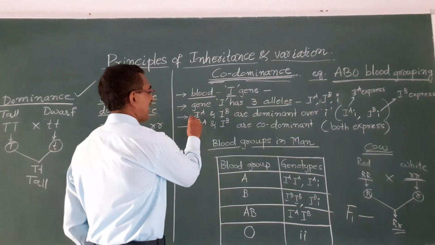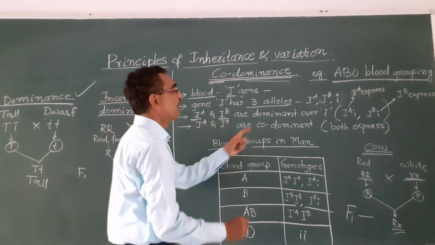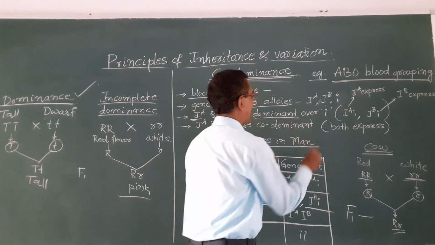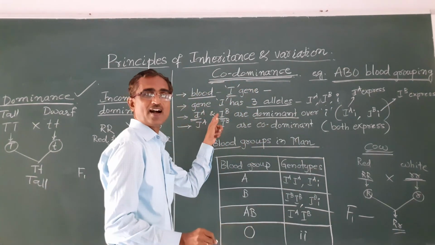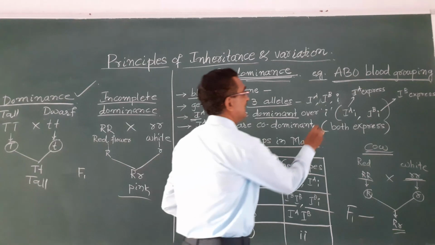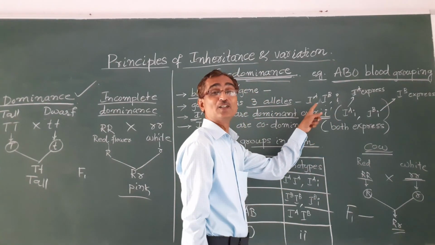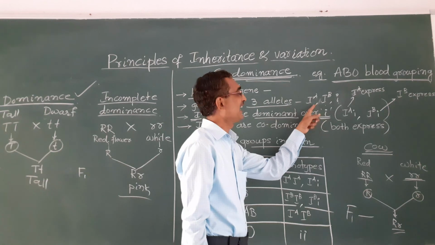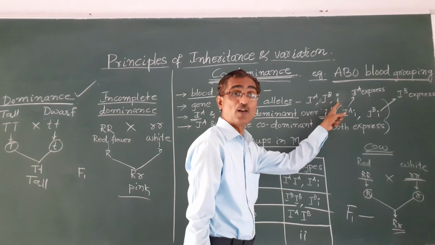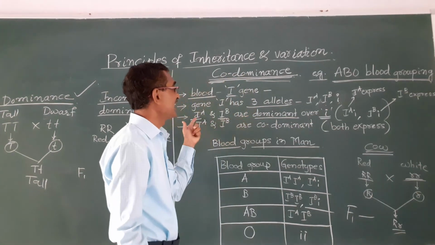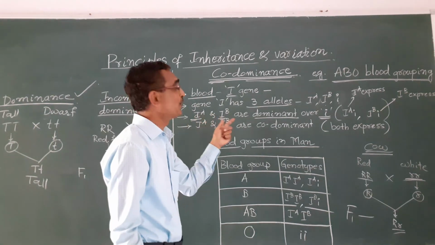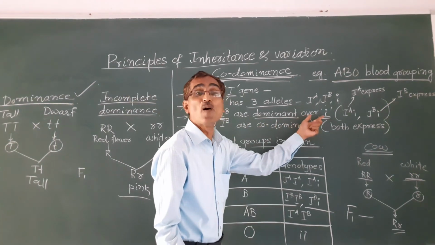IA and IB are dominant over small i. These are the 3 alleles of the gene: IA, IB and small i.